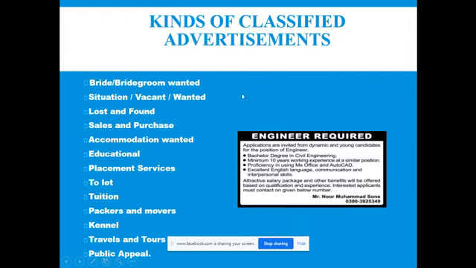So kinds of classified advertisements. There will be bride or bridegroom wanted, situation vacant, wanted, lost and found, sales and purchase, accommodation wanted, educational placement services like tuition, packers and movers, kennels, travel tours, public appeal. You know what packers and movers are? They help in the shifting of house.